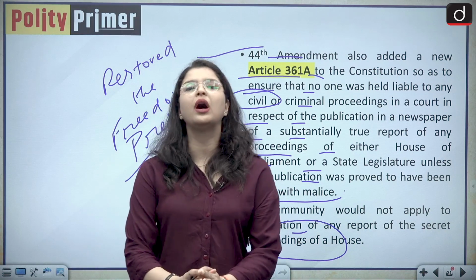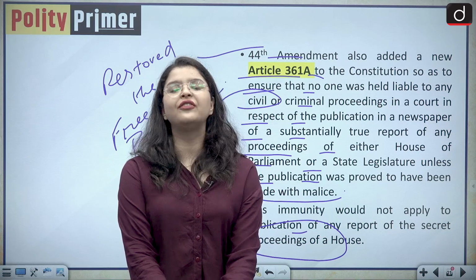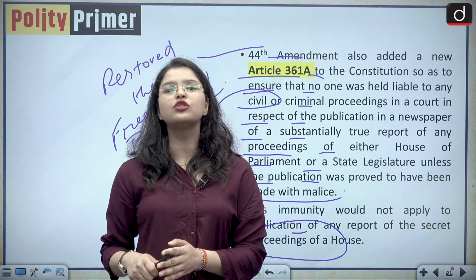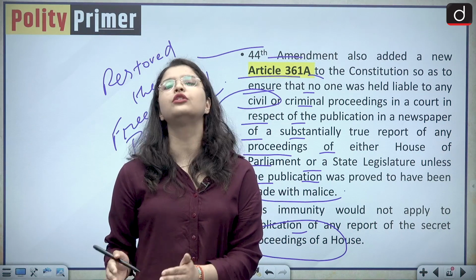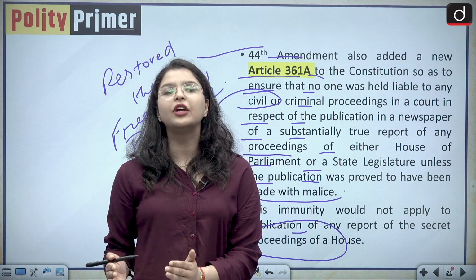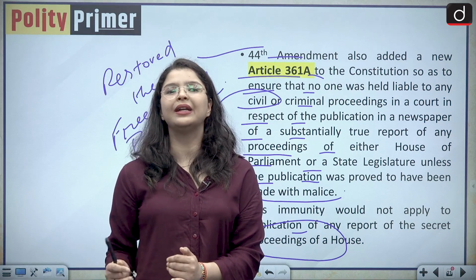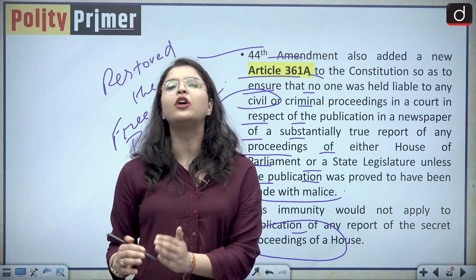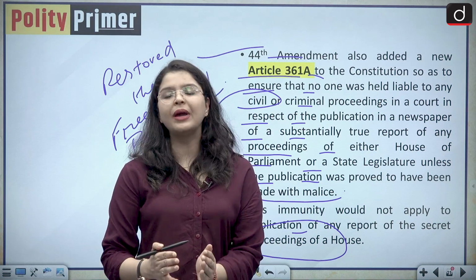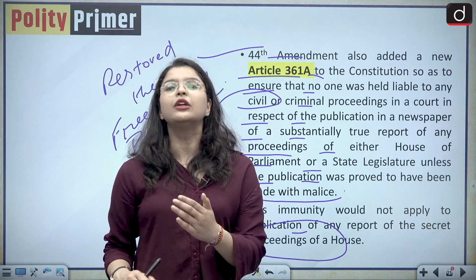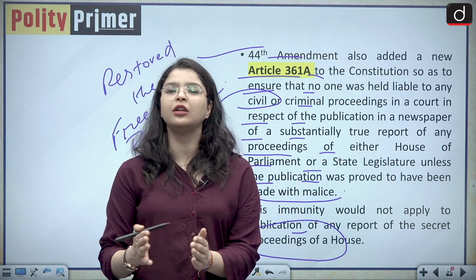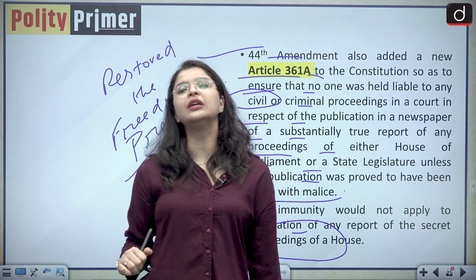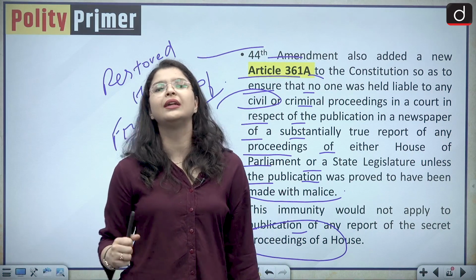And with this, we come to a conclusion of our today's discussion. We have discussed in detail what led to the enactment of the 44th Constitutional Amendment. We have also seen the key constitutional changes that were introduced in our Indian Constitution by way of the 44th Constitutional Amendment Act. And we also saw that yes, though many of the provisions of the 42nd Constitutional Amendment Act were retained by the 44th Amendment Act, predominantly it reversed the Indian Constitution to its original form. So this was the major contribution of the 44th Constitutional Amendment Act to our Indian Constitution.